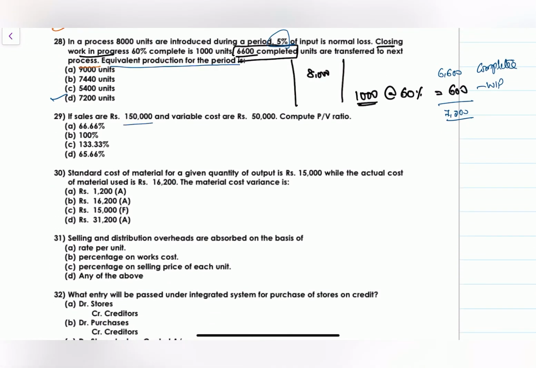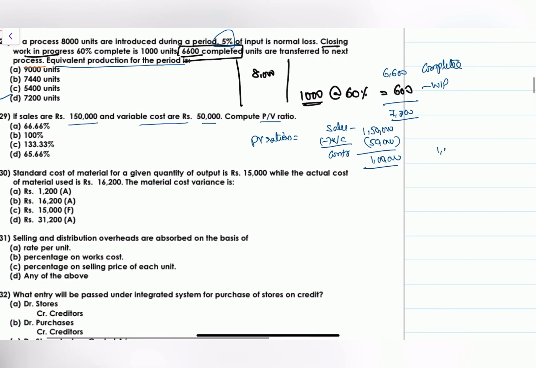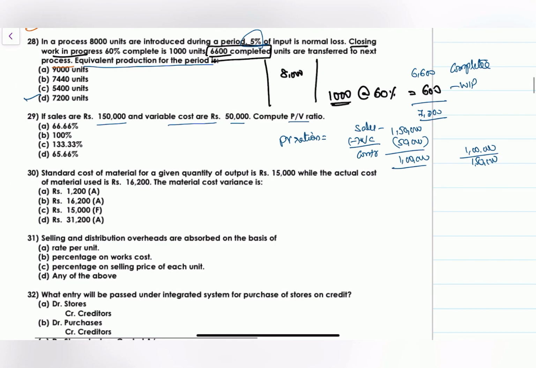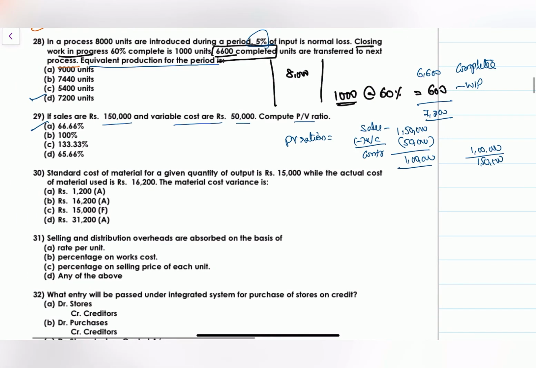If the sales are 1,50,000 and variable cost is 50,000, PV ratio is. PV ratio just now we have discussed. What is the formula? Sales minus variable cost is a contribution. Sales is 1,50,000 and variable cost is 50,000. So 1 lakh is the contribution. What is the PV ratio formula? 1 lakh, that is the contribution, divided by sales 1,50,000, that is 66.66% is the PV ratio.